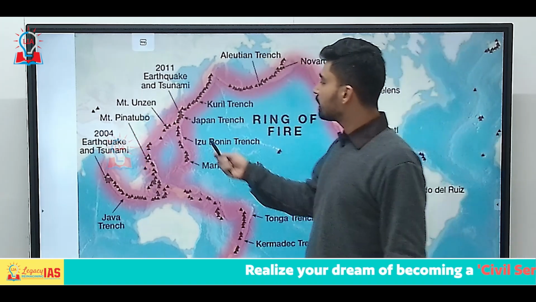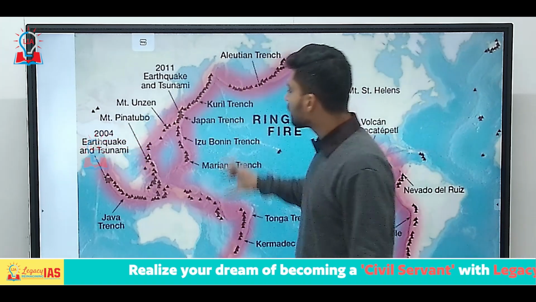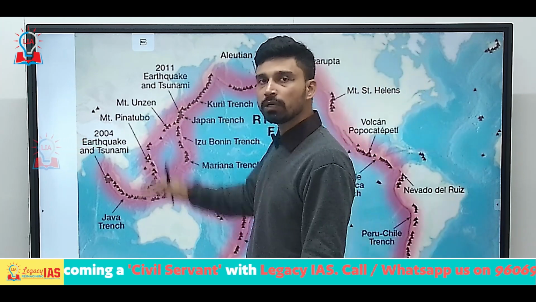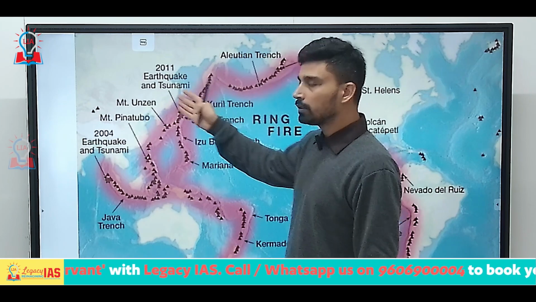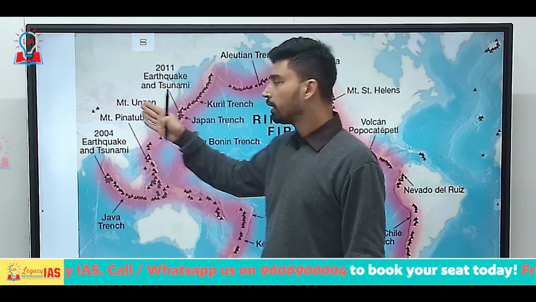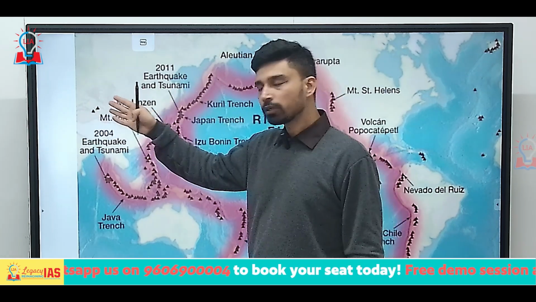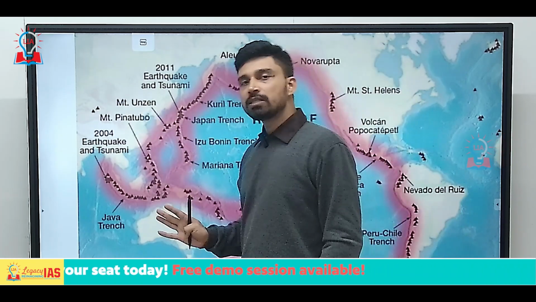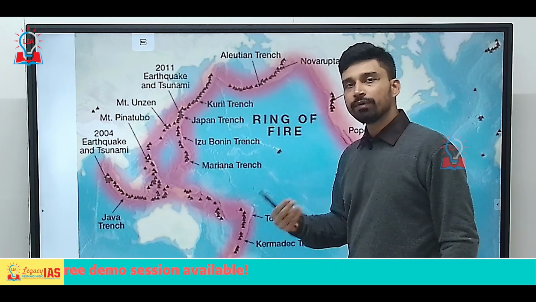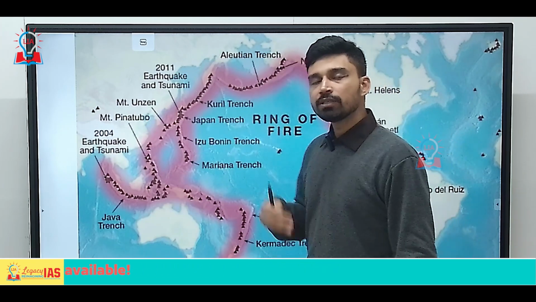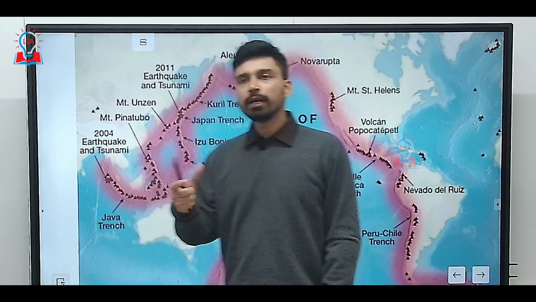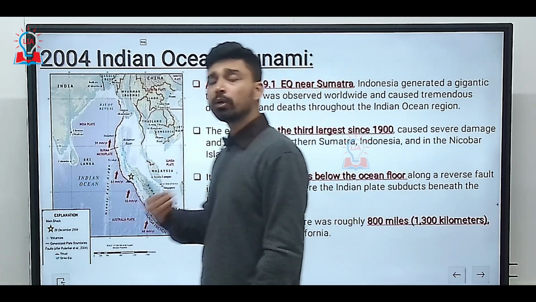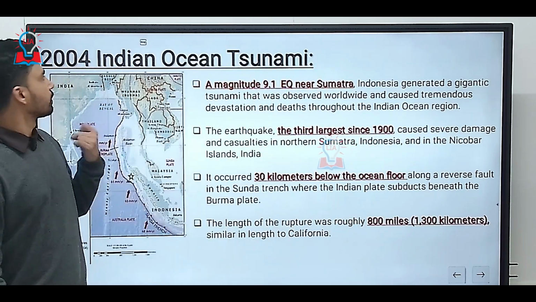Now, the case of Japan becomes very interesting, because Japan is situated not at the junction of two plates, but at the junction of three plates. In the west side, we have the Eurasian plate. In the east, we have the Pacific plate, and in the south, we have the Philippine Sea plate. Whenever any plates move relative to each other, Japan experiences phenomena like volcanic eruptions, earthquakes, as well as tsunamis. This is the reason why Japan has more than 200 seismic events within a single year.